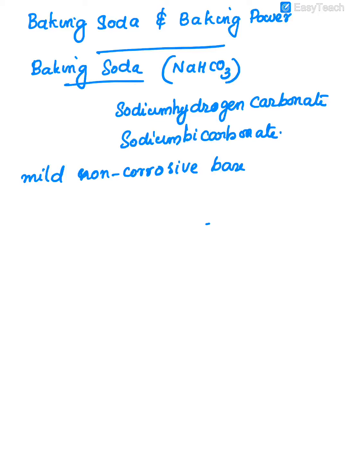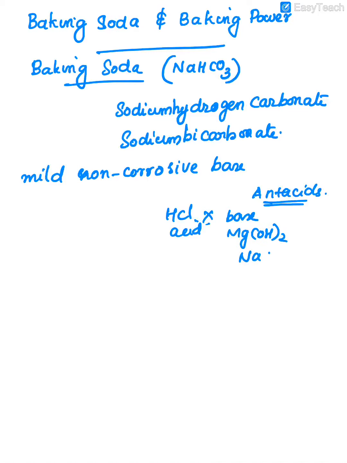As we already discussed in the pH section, we discussed the word antacids. Antacids means a medicine we use for getting relief from stomach problems, gastric problems. When any HCl content is more in our body, we need to neutralize that HCl content. How? We add a basic substance to that, either milk of magnesia, or we can use NaHCO3 in the form of medicines.